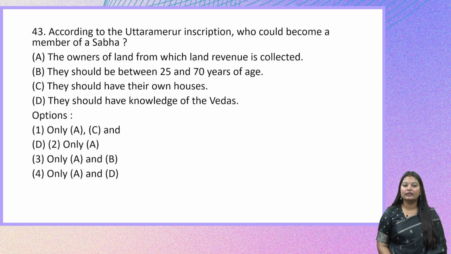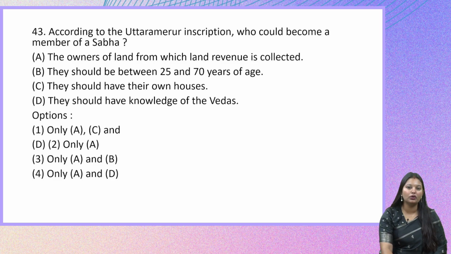Statement B. They should be between 25 and 70 years of age. Statement C. They should have their own houses. And statement D. They should have knowledge of the Vedas. So the Uttaramerur inscription has spoken about various conditions that should be met for someone to become a member of the sabha. So this is also an important topic.